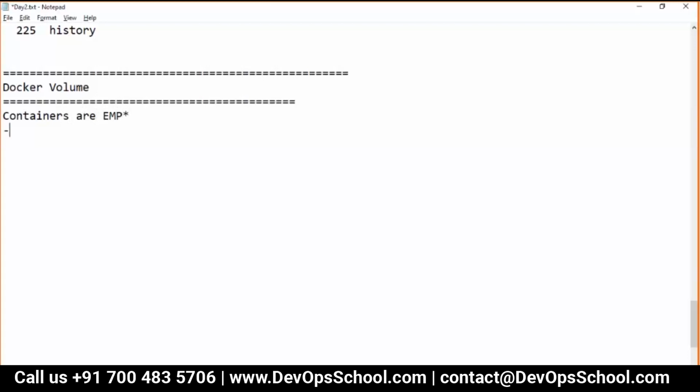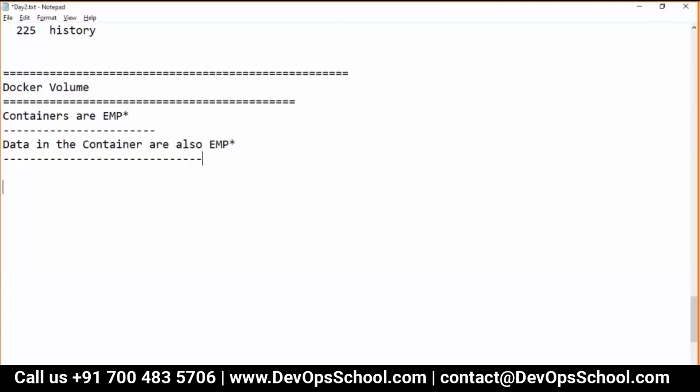Ephemeral means these are temporary. So data in the container, when I say data, it can be files or database, any kind of data, whatever it is, in the container is also ephemeral. Simple thing. Containers are ephemeral. Data in the containers is also ephemeral. Okay, very simple.